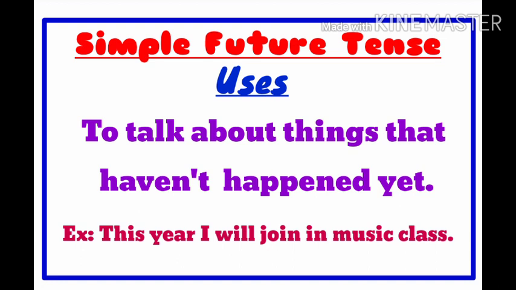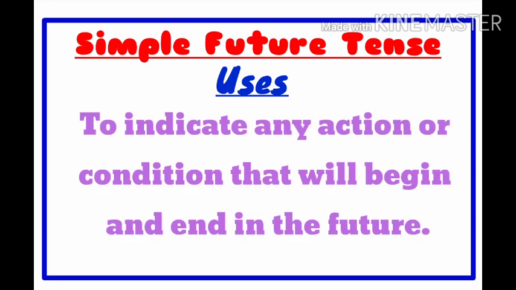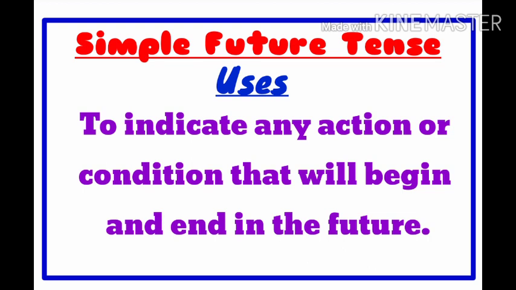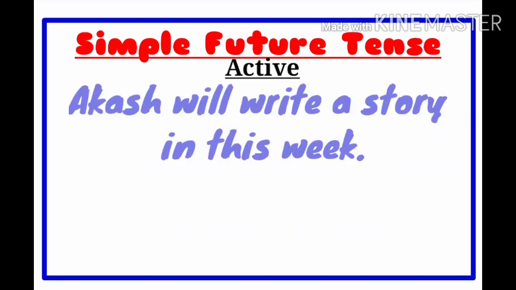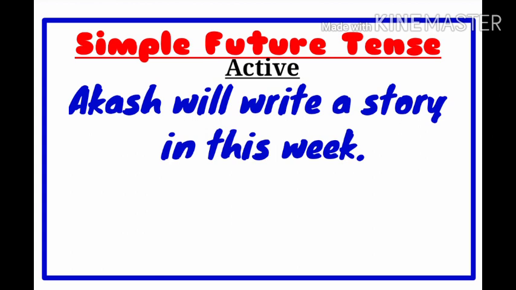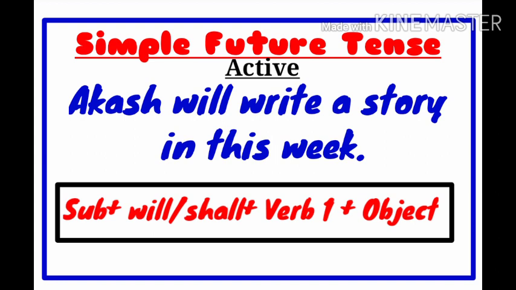You can also use simple future to talk about any action or condition that will begin and end in the future. Now let's take the same example. Akash will write a story in this week. See the structure: subject plus will or shall plus verb 1 plus object.